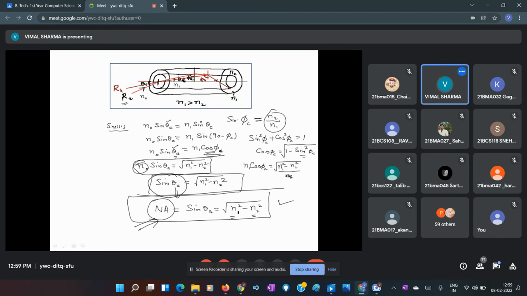Okay, so we can also write this in terms of fractional refractive index change. If you give me a minute, I can do that for you, or if you have class, then we can discuss it tomorrow. So we'll discuss it tomorrow.